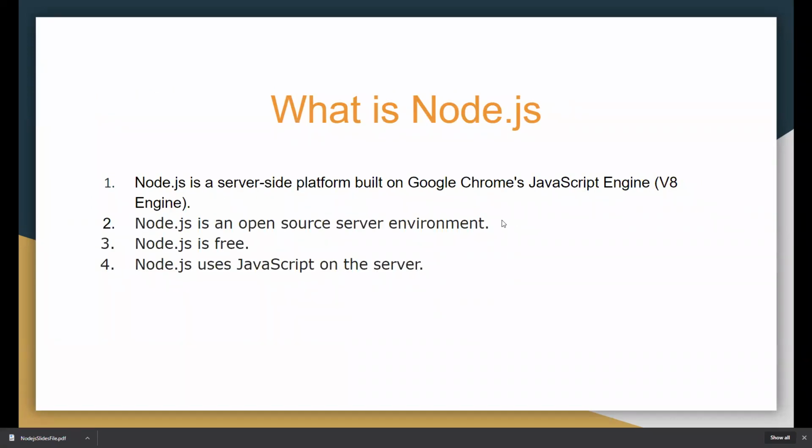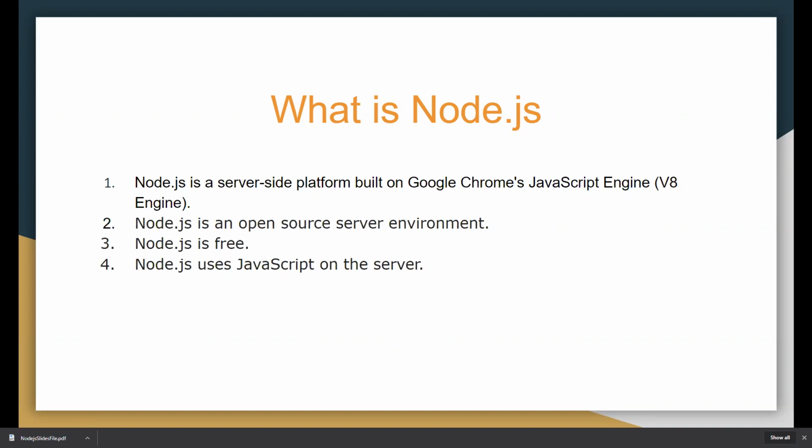So what is Node.js? Node.js is a server-side platform built on Google Chrome's JavaScript engine, the V8 engine. Node.js is an open source server environment. The benefit of open source is that the source code is available to us.